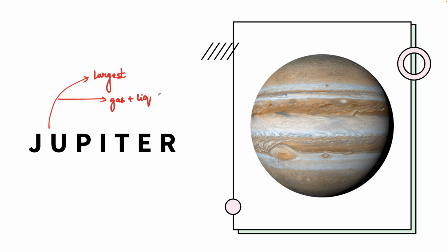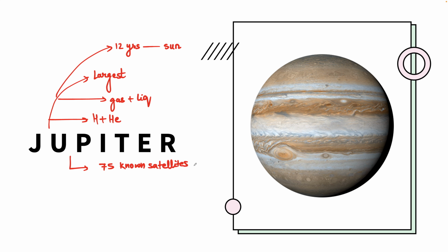The atmosphere is made up of hydrogen and helium, and it takes around 12 years to orbit around the sun. Jupiter has the largest satellite system with a total of 75 known satellites.